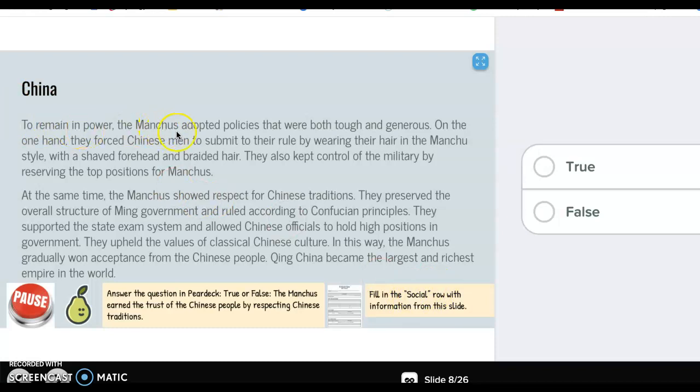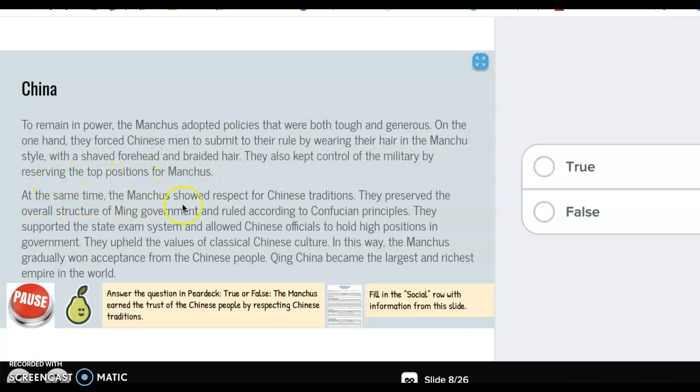To remain in power, the Manchus adopted policies that were tough and generous. On the one hand, they forced Chinese men to submit to their rule by wearing their hair in the Manchu style with a shaved forehead and braided hair. They also kept control of the military by reserving the top positions for Manchus.